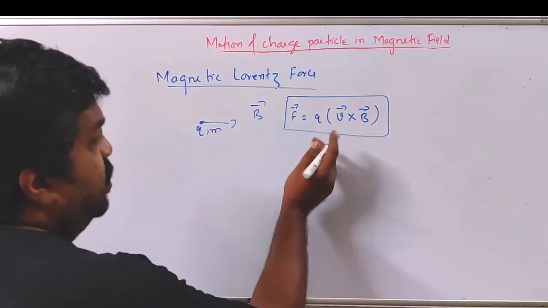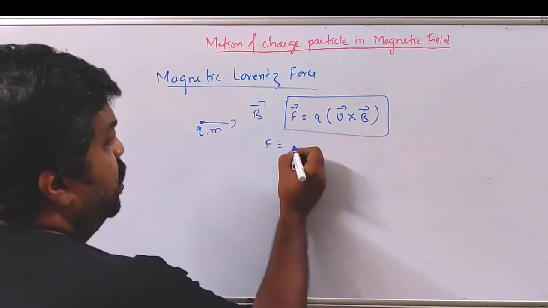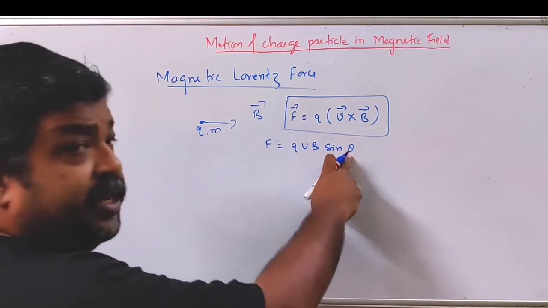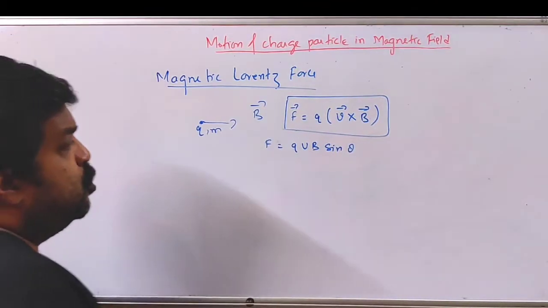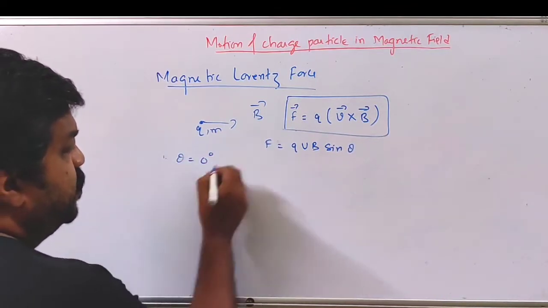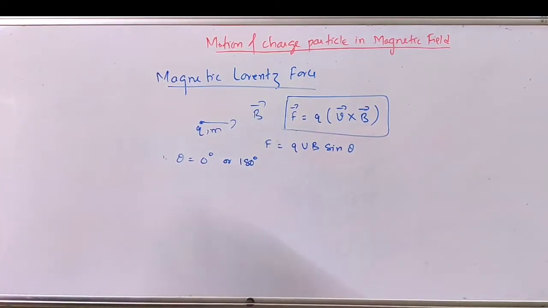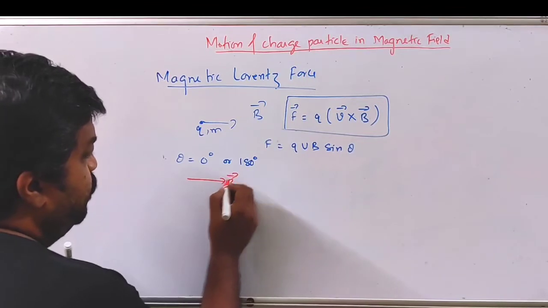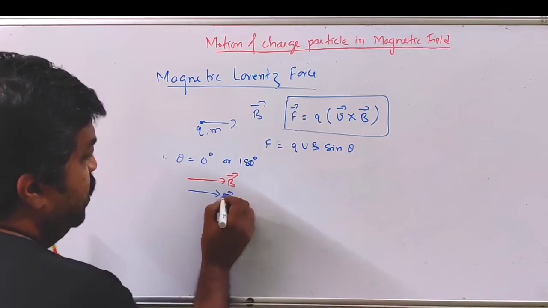Now see, if I observe the magnitude of this force, it will be qvB sine theta, where this theta is the angle between v and B. So if theta is equal to 0 degree or 180 degree, that is, suppose the magnetic field is in this direction, and the charged particle is moving with velocity v in the same direction.